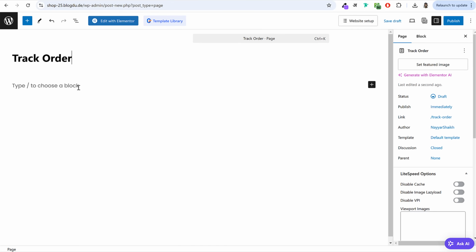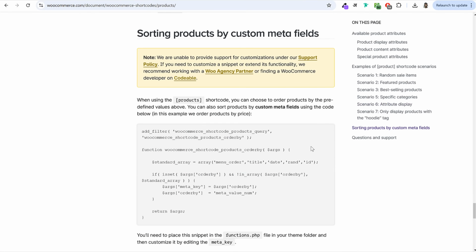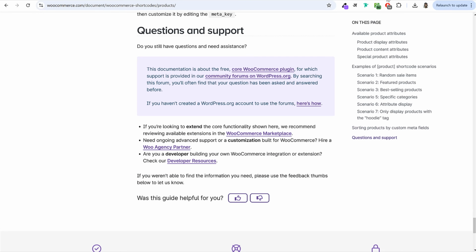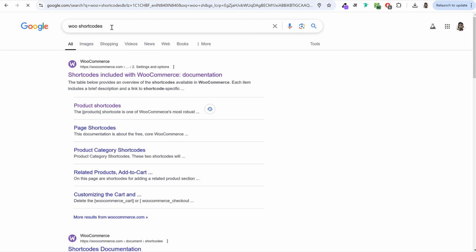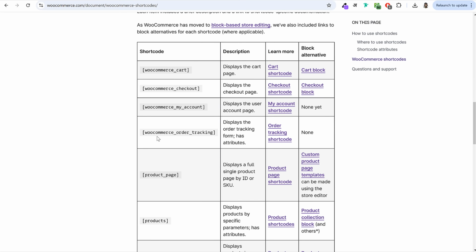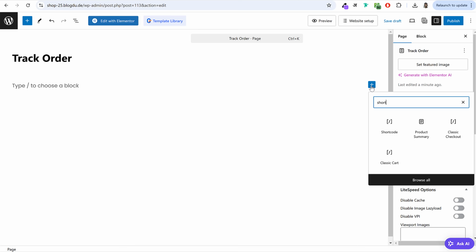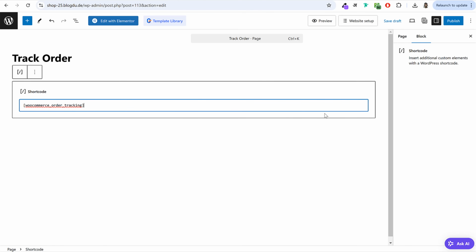Now for the track order page also, we need a shortcode, but you won't find that shortcode over here. For this, you have to search for a new option. So go back to Google and now search for WooCommerce shortcodes, just WooCommerce shortcodes, not WooCommerce product shortcodes. Now open this link which says shortcodes included with WooCommerce. And over here, search for this one, WooCommerce order tracking. This is the shortcode for the order tracking page or track your order page. Copy this shortcode, come over here, click on this plus button, search for the shortcode element, which is this, and just paste in this code.